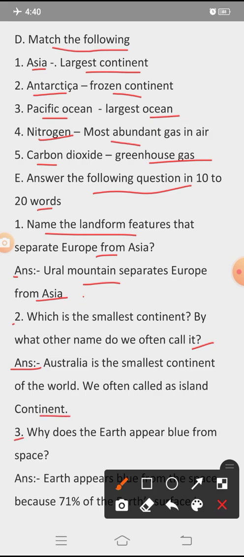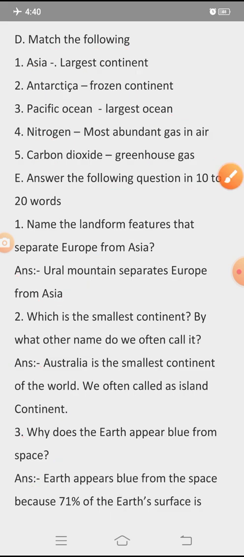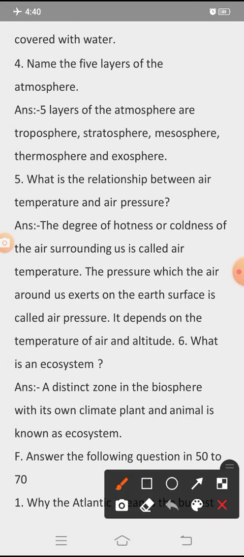Question 3 of section E: why does the earth appear blue from space? Answer: the earth appears blue from space because 71% of the earth's surface is covered with water. Next, question 4 of section E: name the 5 layers of the atmosphere. Answer: the 5 layers of the atmosphere are troposphere, stratosphere, mesosphere, thermosphere and exosphere.